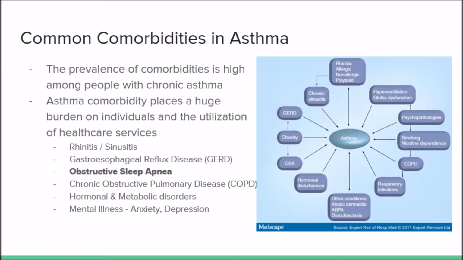A few of the most common comorbidities associated with asthma are rhinitis or sinusitis, gastroesophageal reflux disease, also known as GERD, obstructive sleep apnea, chronic obstructive pulmonary disease, hormonal and metabolic disorders, and various types of mental illnesses. In the following slides, we will focus on gastroesophageal reflux disease as an additional entity to asthma in more detail, along with rehabilitation strategies.